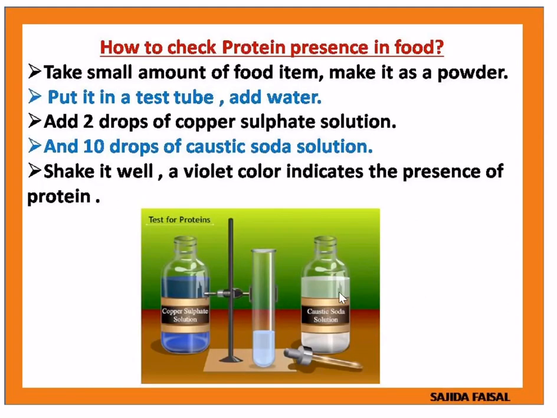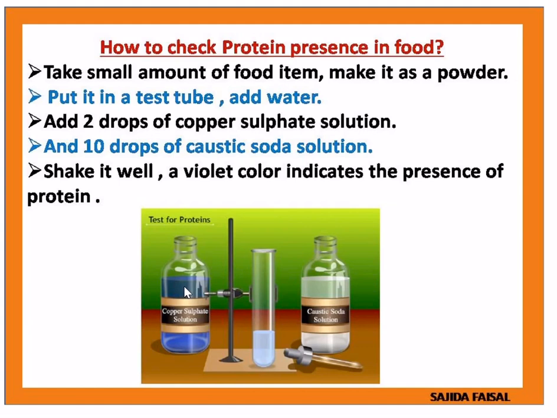First of all, this is a test tube, you have to know. Then first of all, we are taking the food item. We can take the food in the form of powder. Then we add water into that food item in the test tube. Shake it well. Then after that, we have to take a copper sulfate solution. Do you know this blue color solution is called what? Copper sulfate solution. Repeat it.